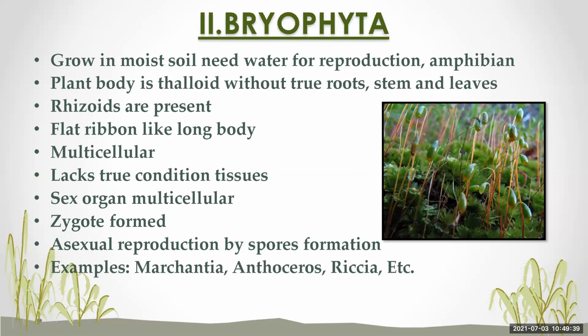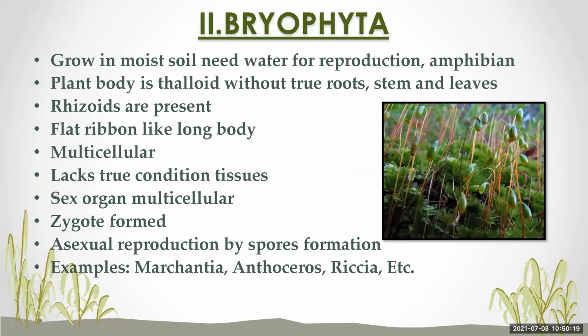Then there are stem and leaves. Though they have these structures, they are not true roots, stems, and leaves, but only like structures. Instead, they have stem-like or leaf-like parts and root-like rhizoids. They do not have specific tissues for conduction of food and water. Examples are moss, Funaria, Marchantia, Anthoceros, and Riccia. These are the examples of the division Bryophyta.